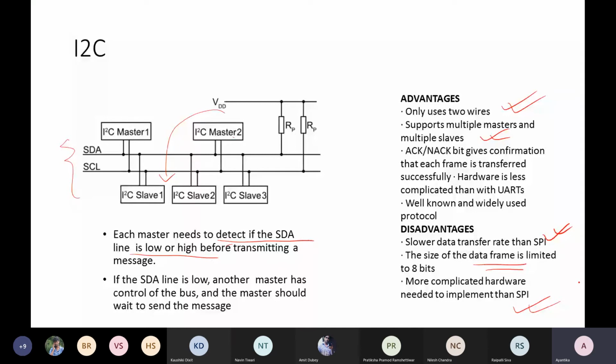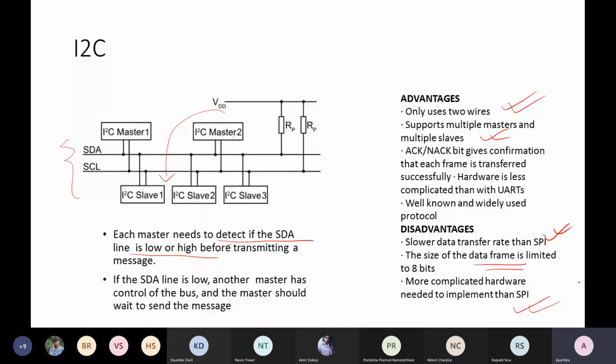But while adding this shared bus, we are losing in terms of data transfer. We also need to add some complicated hardware, and that may take some resources from our embedded resource-constrained scenario. Okay, so these are the three basic protocols.